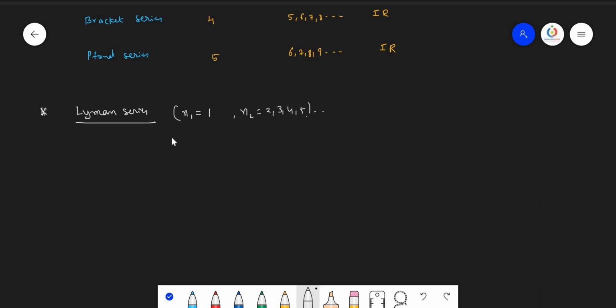If they ask us to calculate the wave number of the first line of the Lyman series, then nu bar equals, we know, R into 1 upon n1 square minus 1 upon n2 square, into Z square, where Z is the atomic number of the hydrogen or hydrogen-like species. In the case of hydrogen, Z equals 1, so it need not be taken every time. And for the Lyman series, we are calculating the first line.